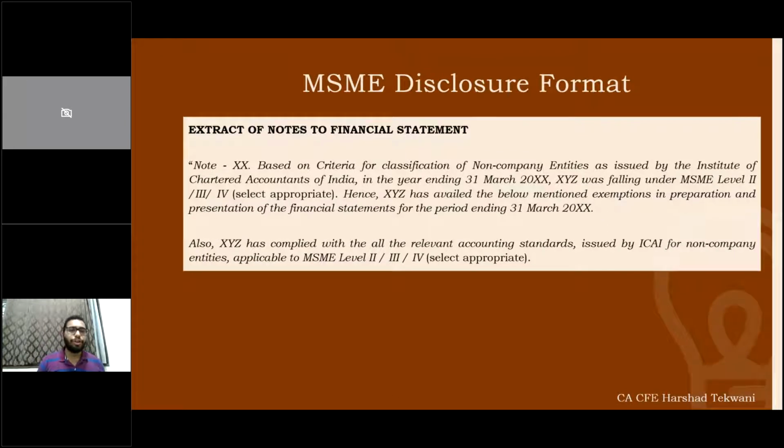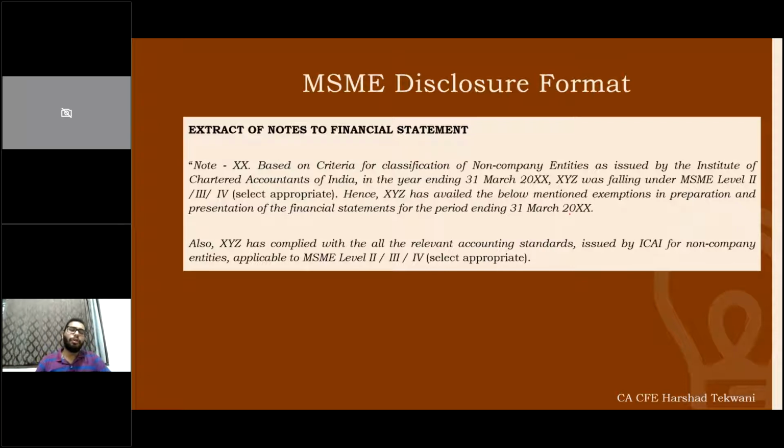This disclosure can be a part of your notes to account. The note number can be anything. Based on the criteria for classification of non-company entities as issued by the ICAI in the year, whichever year the audit is being carried on, whether it's a tax audit or any other audit, the particular XYZ entity, whatever the entity name is, was falling under MSME level 2, 3, 4. Select appropriate. And hence XYZ has availed the below-mentioned exemptions in preparation and presentation of financial statements for the period of March. In most of the cases, this is missing.